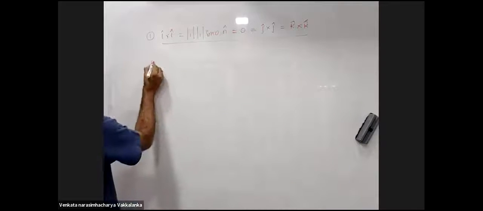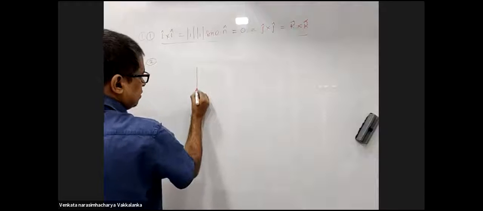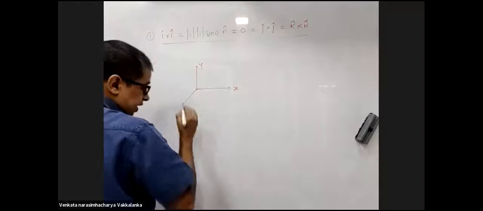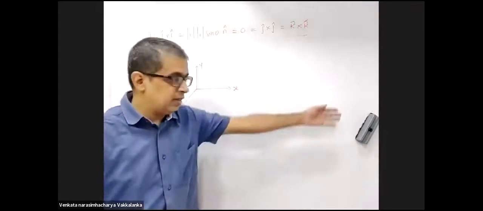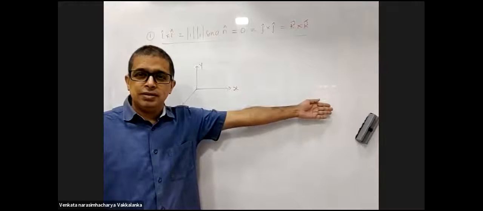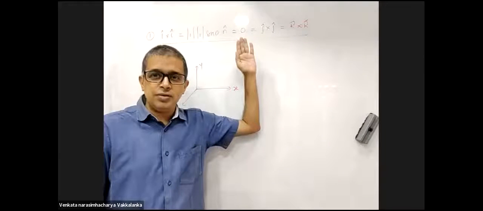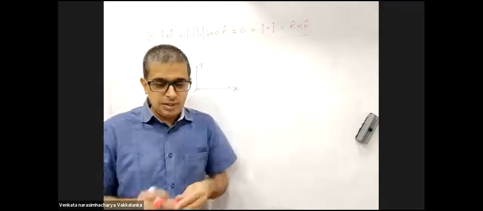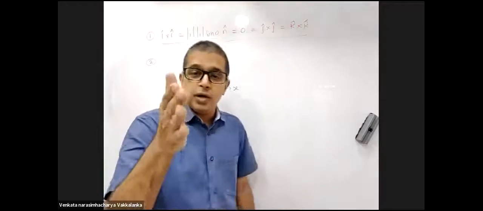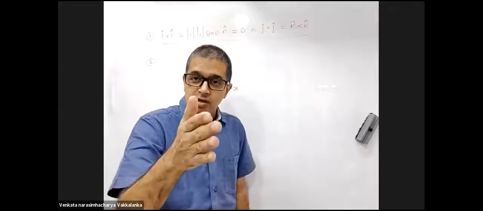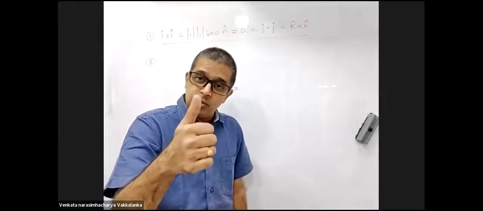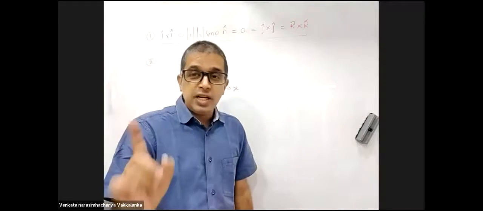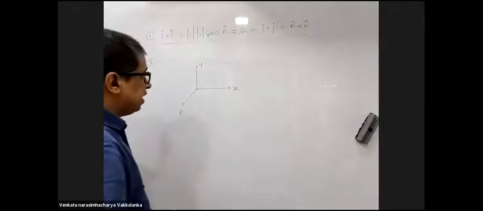Come to the second. This is important. Please observe this. This is the x-axis, this is the y-axis, this is the z-axis. That means what are the directions you have taken? This is I cap along the X-axis, j cap along the Y-axis, and k cap along the Z-axis. Wonderful. Now for cross product, what did you tell me? Place your four fingers along the first vector and rotate them towards the second vector. Don't change the sequence. Don't change the sequence. You will land up with a negative.